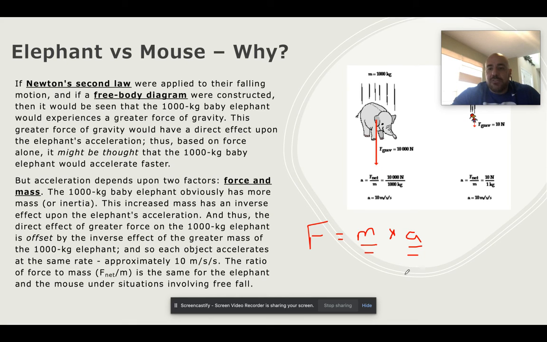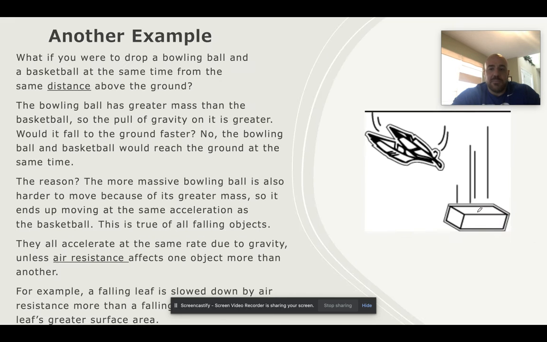When we do the math and solve for acceleration, which means we have to divide both sides by mass, so the force divided by mass, what we end up getting is, if you see the math up here, for the elephant, the force of gravity is 10,000 newtons. He weighs 1,000 kilograms. We do the math, it's 10 meters per second squared. Now, the force of gravity acting on the mouse is smaller. It's only 10. But look, so is his mass. And when we divide 10 by 1, we also get 10 meters per second squared. In other words, they fall at the same rate and they would land at the same time.